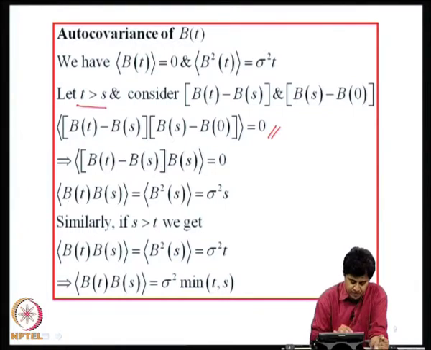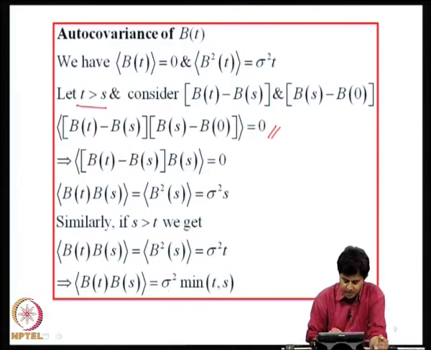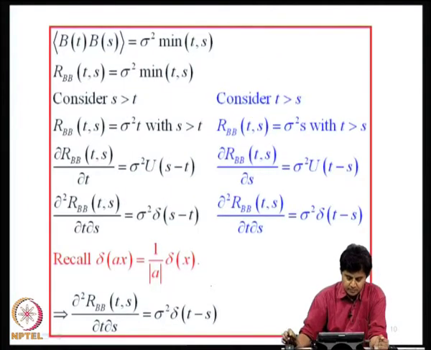So that would mean the expected value of B(t) into B(s) is nothing but B square of s, which is sigma square s. So here I am assuming t is greater than s. If you assume s to be greater than t, we get this expectation to be sigma square into t, or in other words I can write the autocovariance of B(t) as the expected value of B(t) into B(s), which is sigma square into minimum of t comma s. So I will write R_BB(t, s) as sigma square minimum of t comma s.